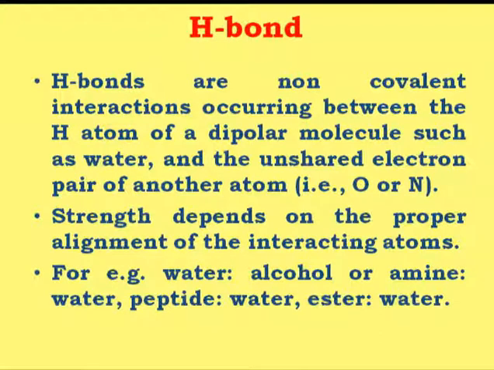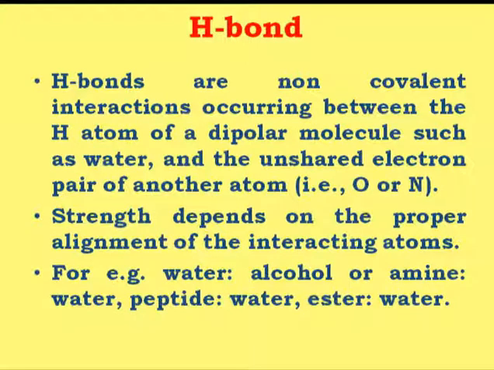So what are these hydrogen bonds? These hydrogen bonds are non-covalent interactions which occur with the hydrogen atom of a dipolar molecule. Now what do we mean by a dipolar molecule? Di means two. It means the molecule has two different poles. It has two different electronegativities.